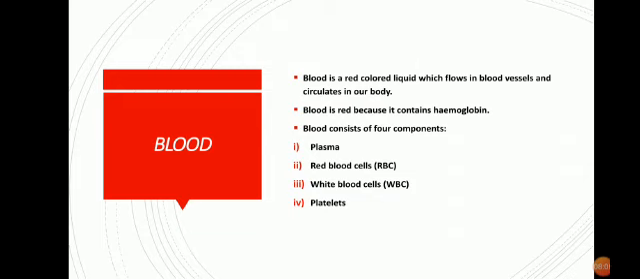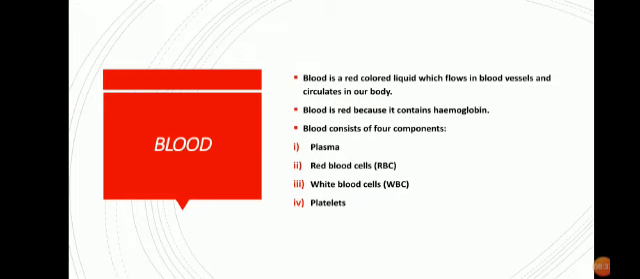Now the color of our blood is what? It is red. Why is it red? Because it contains a red pigment called hemoglobin. I hope all of you have heard this term hemoglobin earlier, right? Now this hemoglobin is made up of which mineral? Hemoglobin is made up of iron. Now blood has many cells which perform different functions. So generally blood consists of 4 components.